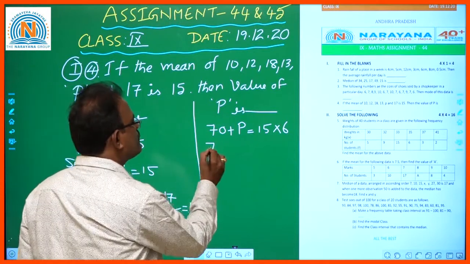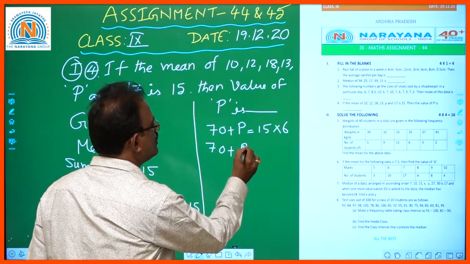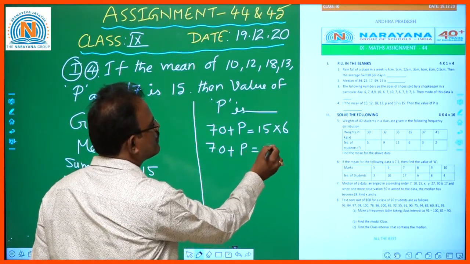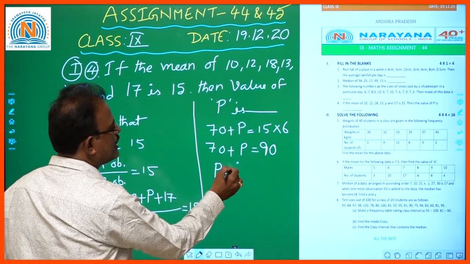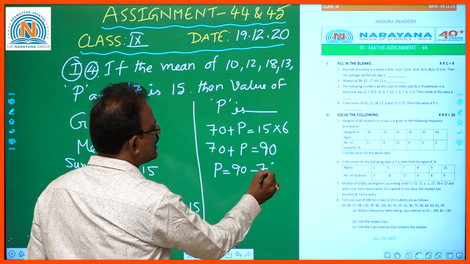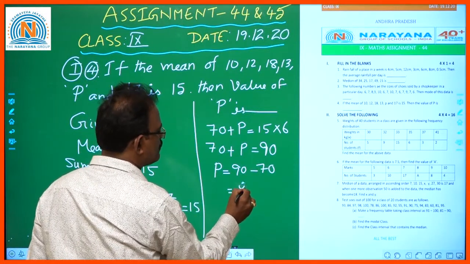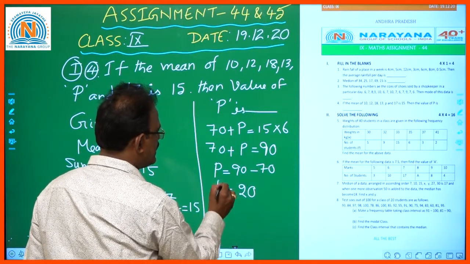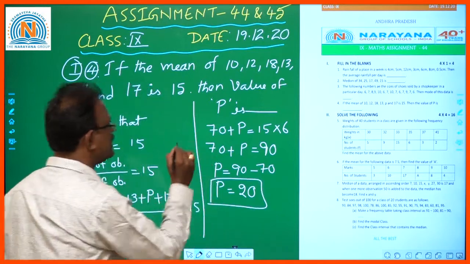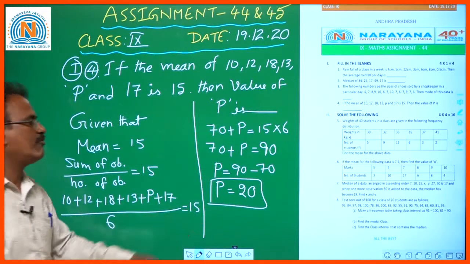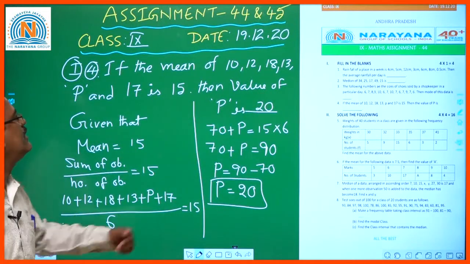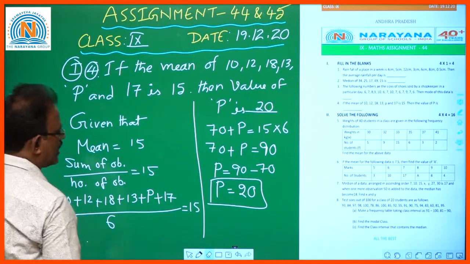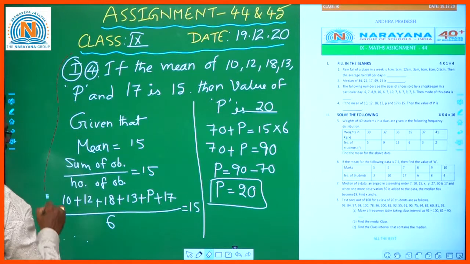So 70 plus P is equal to 15 times 6, which is 90. Then transpose 70 from LHS to RHS. If you subtract 70 from 90, the value of P is equal to 20. What is the value of P, children? The value of P is 20. This is our 4th question. So now our next question.